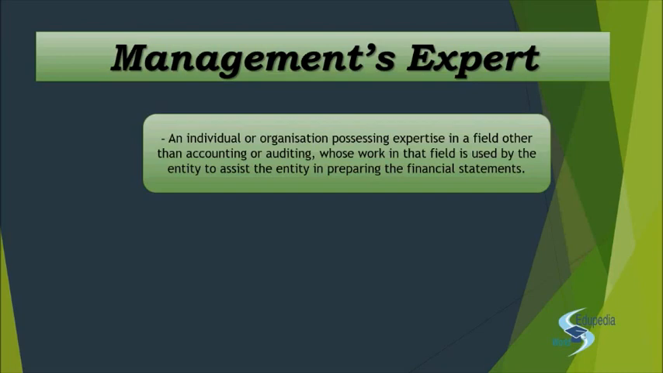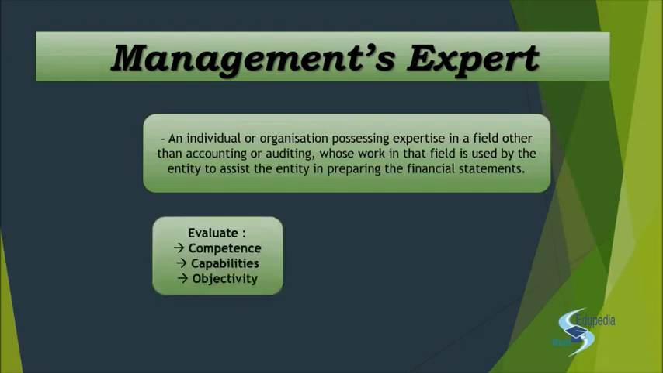So in the previous lecture, we have already seen how the auditor deals with the management expert, right? So when he encounters any management expert, or when he encounters any report given by that expert, he will have to ascertain his reliance on that expert's work, right? How does he do that? So for that, he will first have to evaluate the competence, capability and the objectivity of that expert, right?